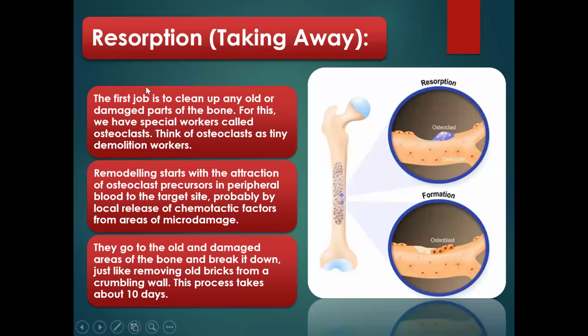The next stage is resorption. That is taking away, dissolving. The first job is to clean up any old or damaged part of the bone. Let's say someone had a fracture, so it is the first thing to be done. That's bone resorption. For this to happen, there are a group of cells known as osteoclasts, like we said earlier.